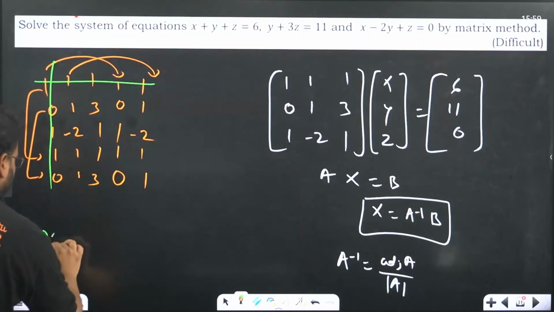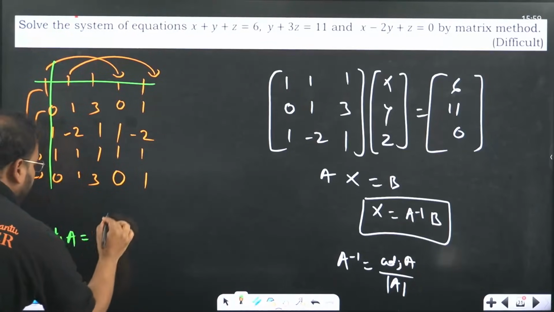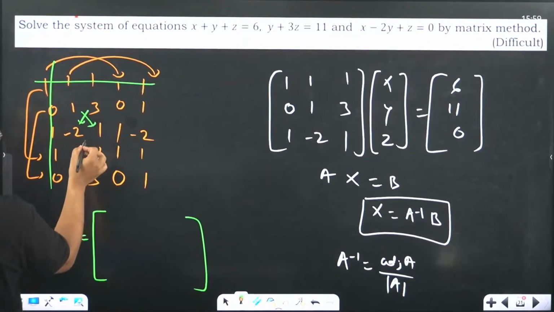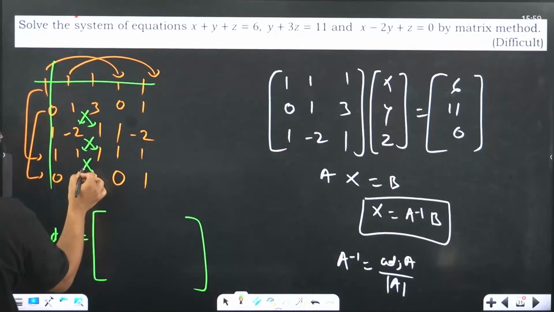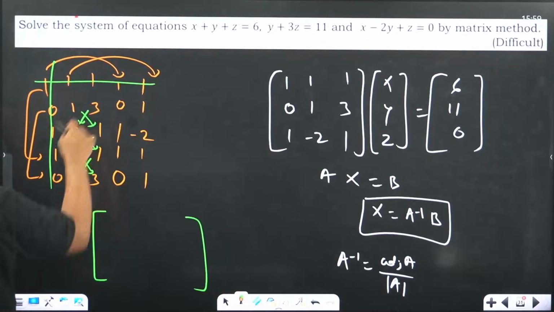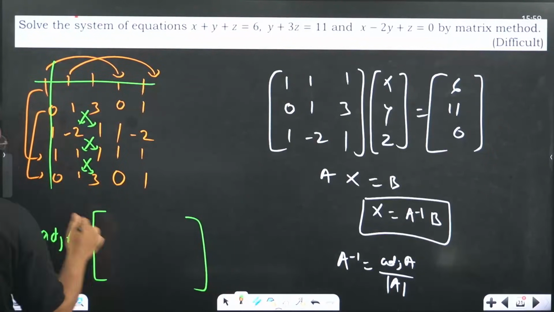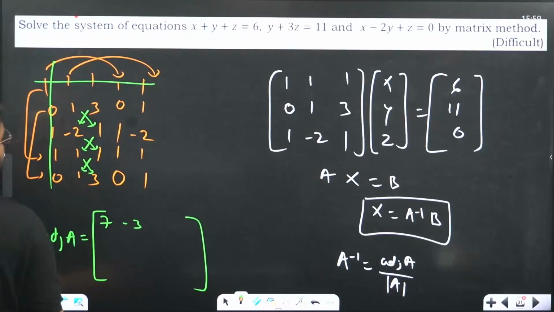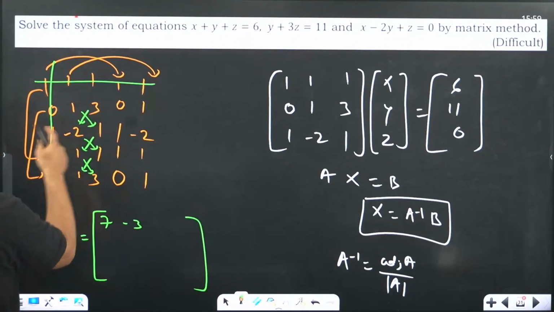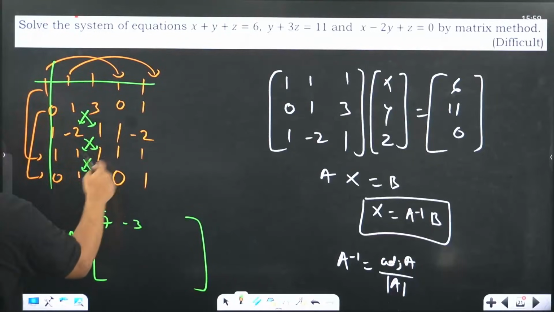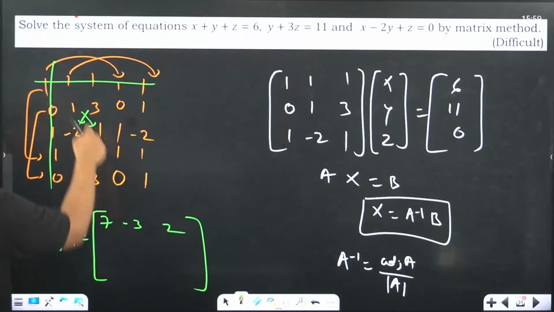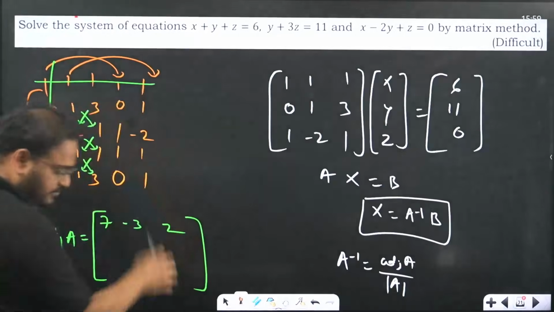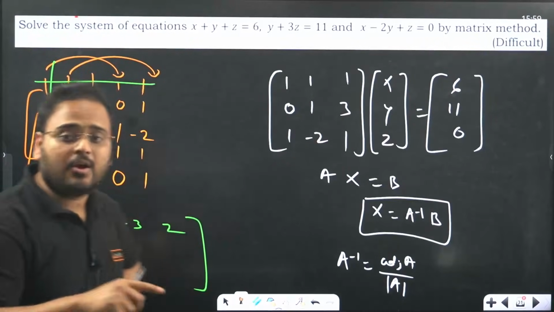So right here below, adjoint of A, draw the matrix. Start from here in vertical form, this into this, this into this, and this into this. Check here: 1 into 1 minus 6 becomes 7, right? Minus 2 minus 1, that is minus 3. 1 plus 6 is 7, minus 2 minus 1 is minus 3, 3 minus 1 is 2. This is my first element. So you will take the cross product multiplication in vertical form and write the answer in horizontal rows.